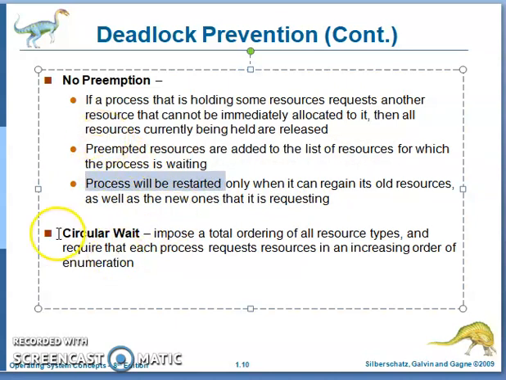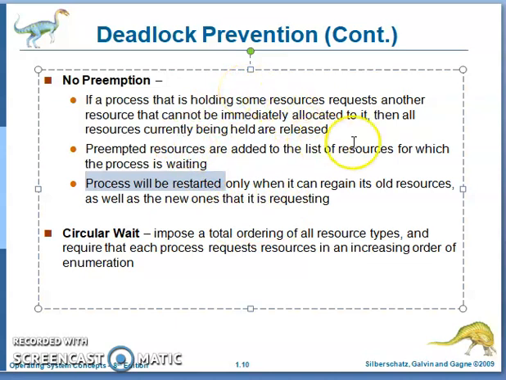And how to fail the circular wait? Impose a total ordering of all resource types and require that each process requests resources in an increasing order of enumeration. Just take one example. P1 holds R1. R1 is one resource, R2 is another resource, P1 is one process. P1 holds R1 and can request resources which are greater than R1. That means it can request R2. That is a valid request.